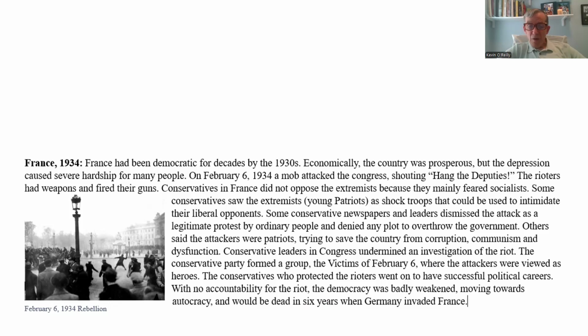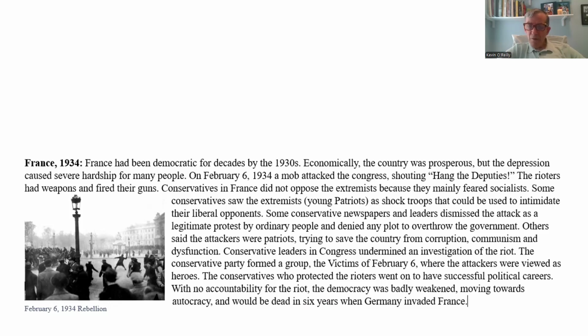Some conservatives saw the extremists, which they called young patriots, as shock troops that could be used to intimidate their liberal opponents. Some conservative newspapers and leaders dismissed the attack as a legitimate protest by ordinary people and denied any plot to overthrow the government. Others said the attackers were patriots, trying to save the country from corruption, communism, and dysfunction.